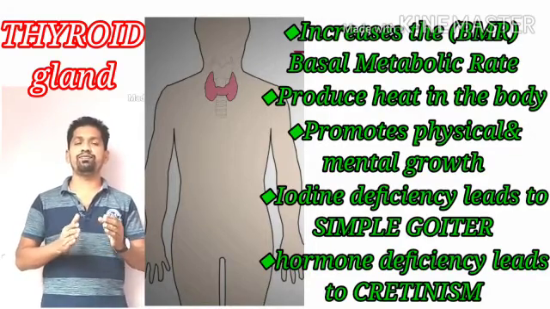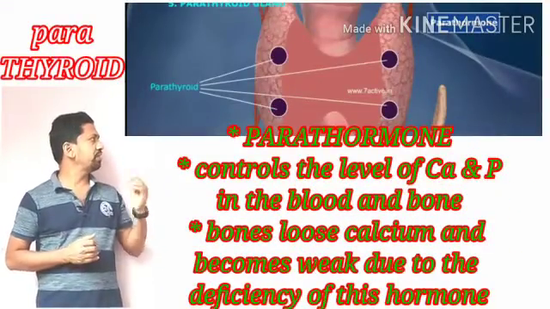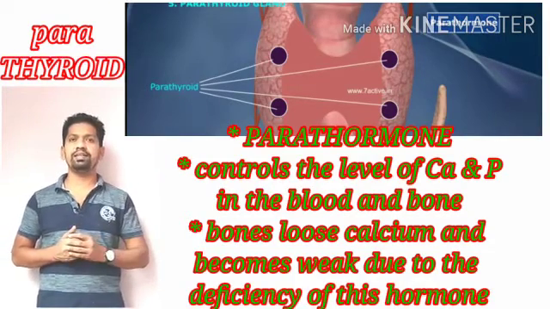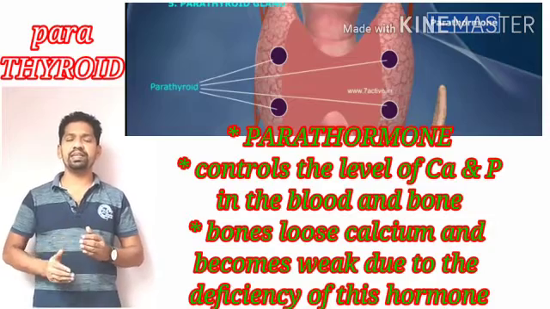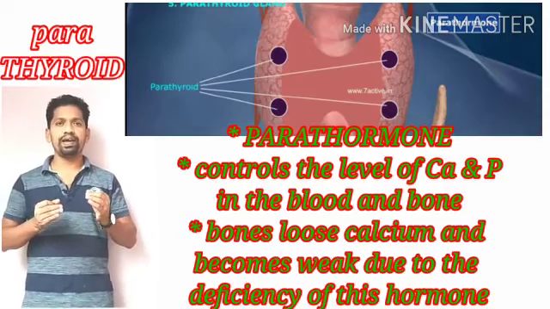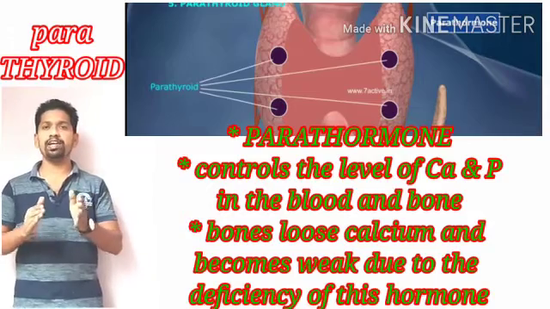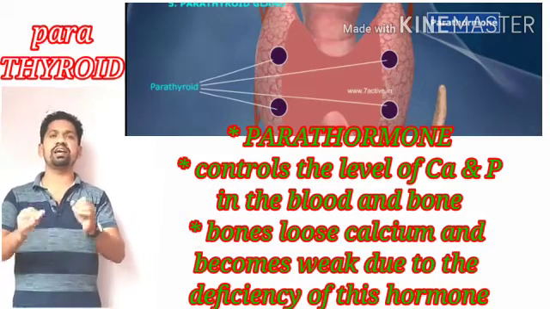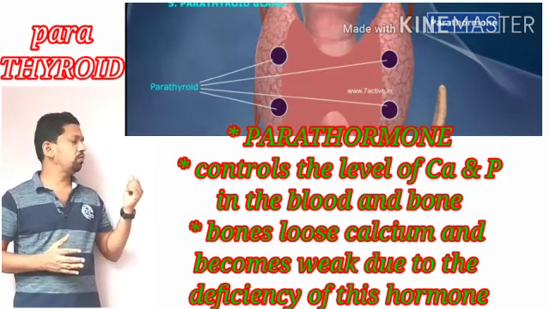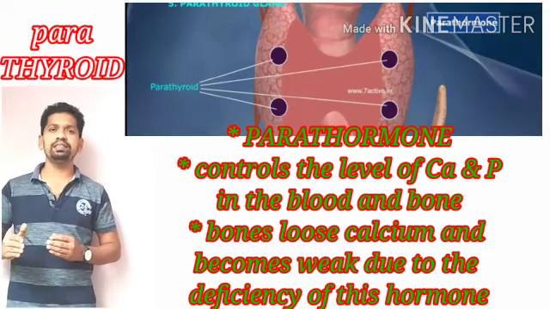The third variety of endocrine gland is the parathyroid glands. The parathyroid glands, which are four in number, are located on the thyroid gland. The parathyroid glands secrete an important hormone known as parathormone. Parathormone is very important to maintain the calcium and phosphorus levels in bones as well as in our blood. I repeat, parathormone is one more hormone produced by the parathyroid glands.